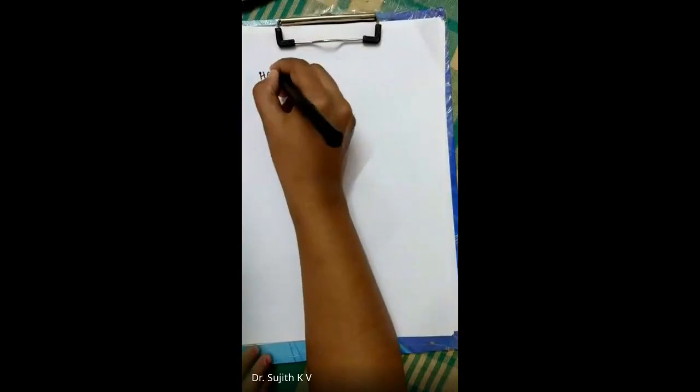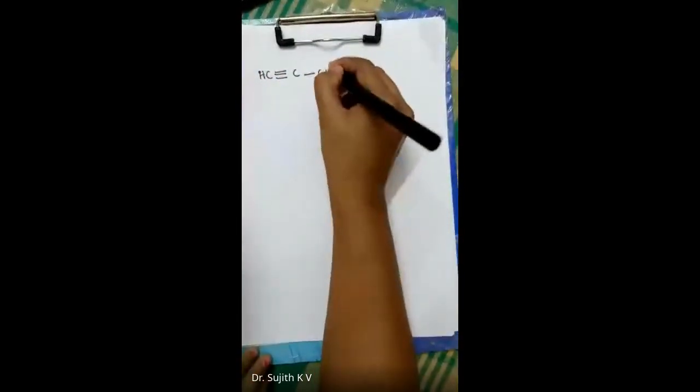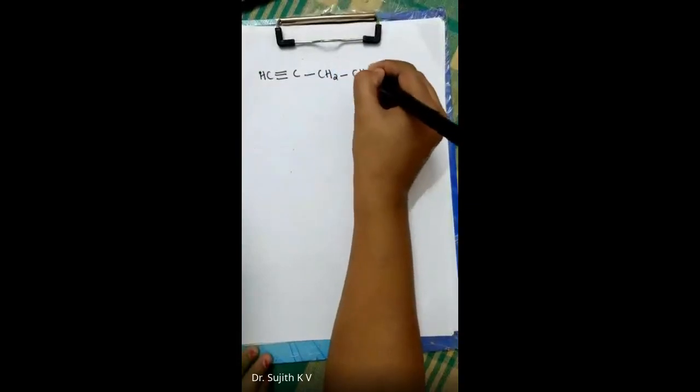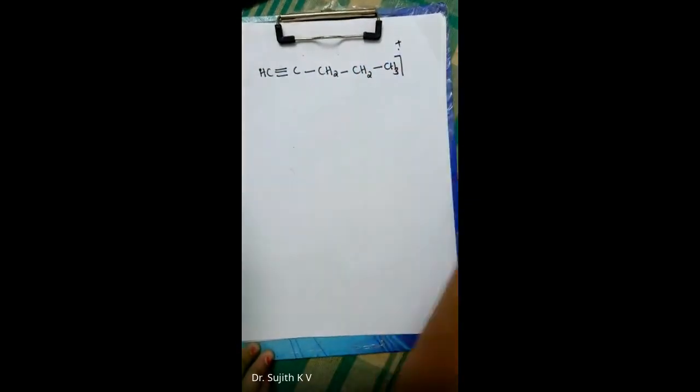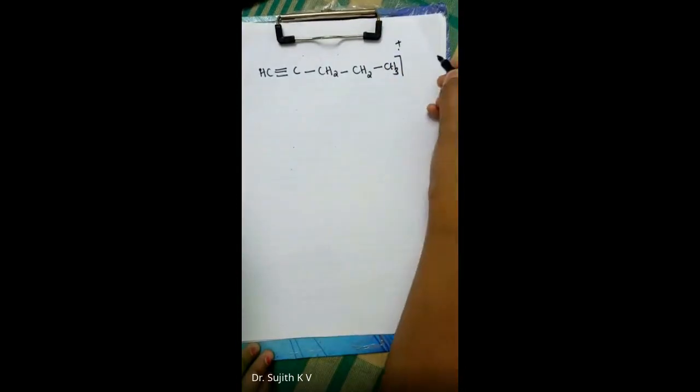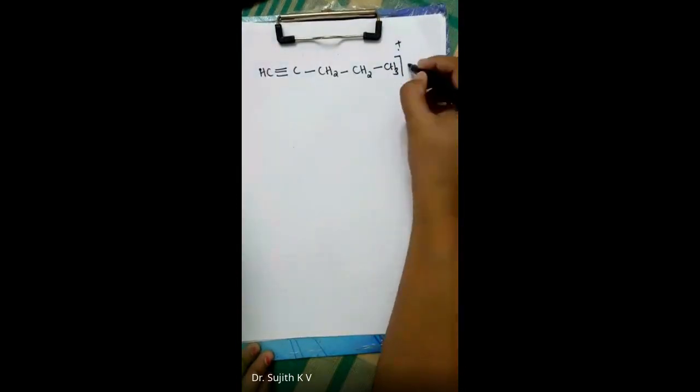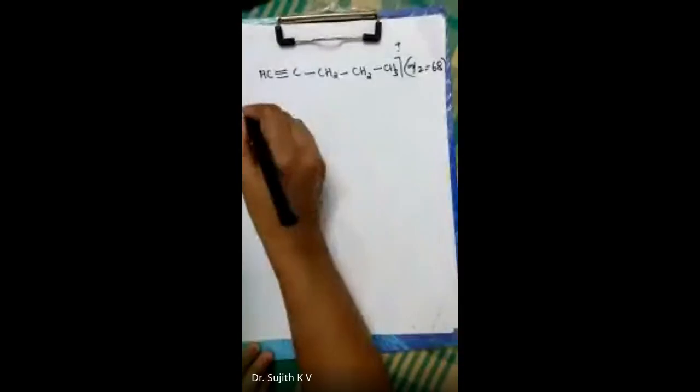CH triple bond C, CH2, CH2, CH3. The first peak obtained will be its molecular ion, that is at m/z equal to 68. That will be the molecular weight of 1-pentyne.